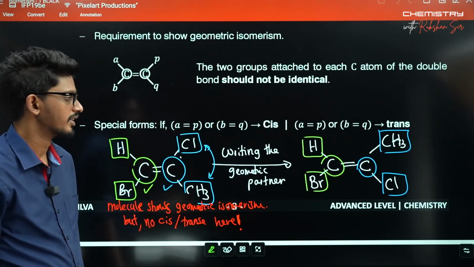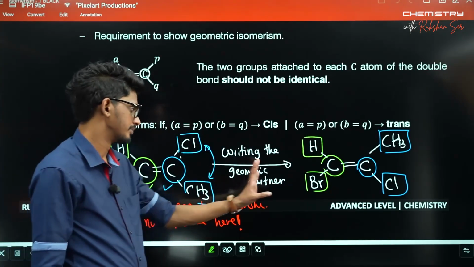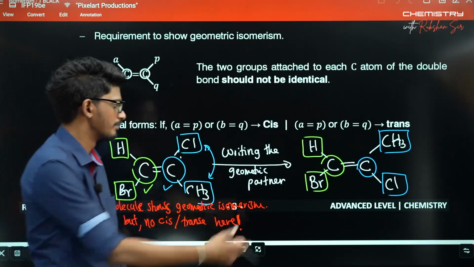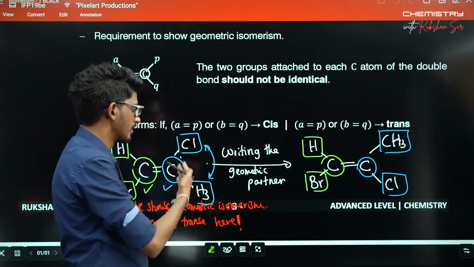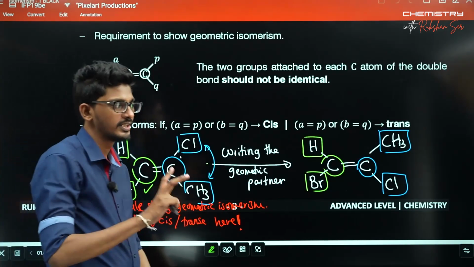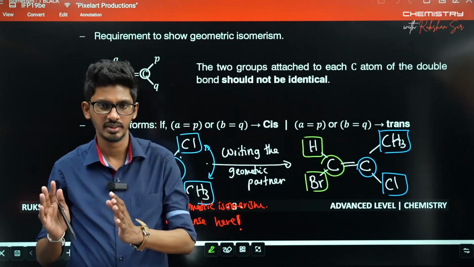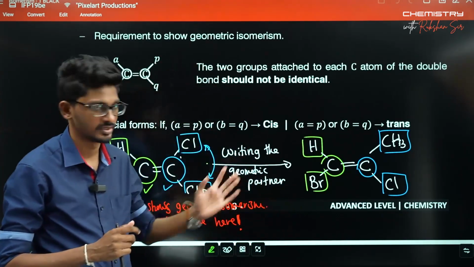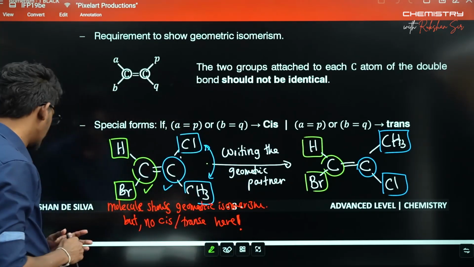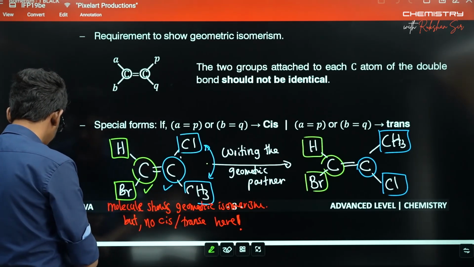Common groups should be there with both the carbons to consider them as cis-trans forms, right? Both are geometrically active. This is the geometric pattern of this one, and this one is the geometric pattern of the other one, right? But no cis-trans forms. So not all the geometric isomers are cis-trans. There are geometric isomers without the cis-trans forms as well, right? Consider that as well. Okay, right. Let's see what else they are saying here.